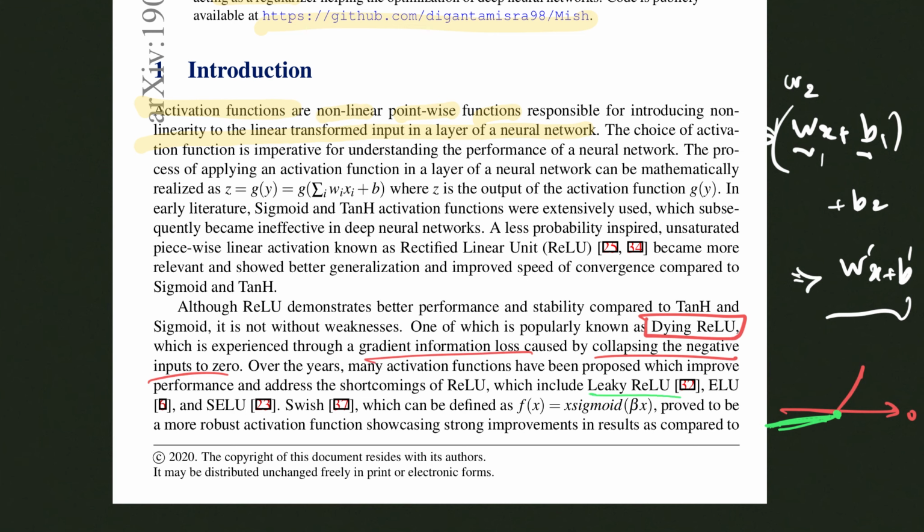And it resulted in leaky ReLU. There was the exponential linear unit. There were other things such as the scaled exponential linear unit, and so on and so forth. Then there was another activation function called Swish, which was found as f(x) equals x times sigmoid of beta times x. So beta is a scaling factor.